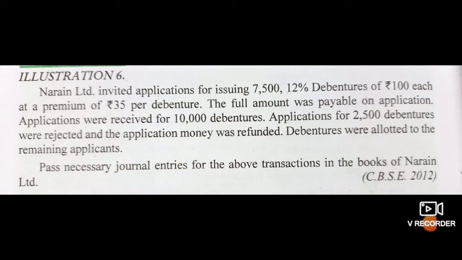Applications were received for 10,000 debentures. Means here there is oversubscription of debentures. So applications for 2,500 debentures were rejected, which are extra, and application money was refunded. Debentures were allotted to the remaining applicants, that is to the applicants of 7,500 debentures. Pass necessary journal entries for the above transactions in the books of Naren Limited. So let's pass the journal entries.